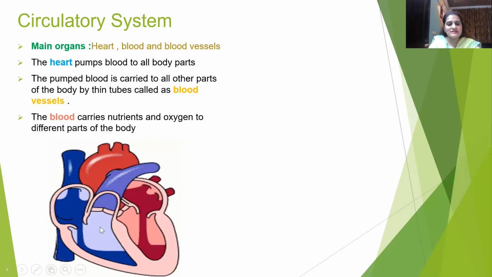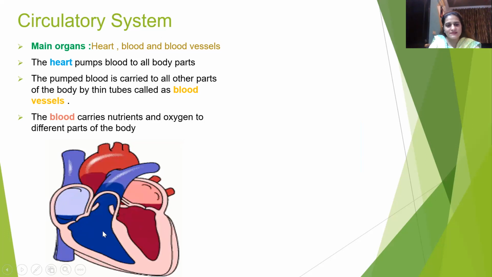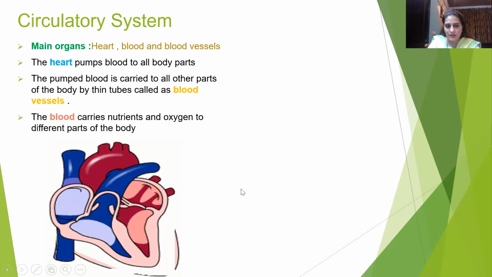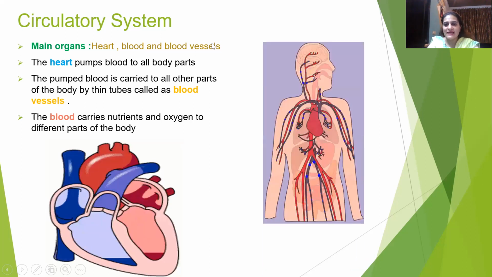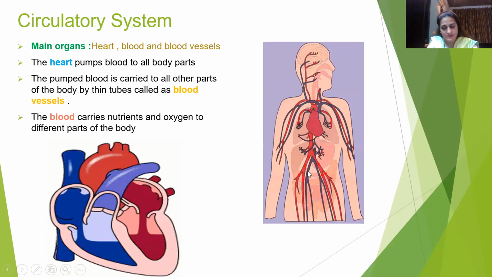Okay, so this is the heart, it is pumping blood. So this red colored part which you are seeing, the red colored liquid which is filled up, is the oxygenated or pure blood. By oxygenated or pure blood, I mean that blood which contains oxygen. And this is the deoxygenated blood, which is also known as impure blood, which is blue in color. So in this diagram, you can see how the circulatory system is circulating blood in our entire body with the help of these blood vessels.